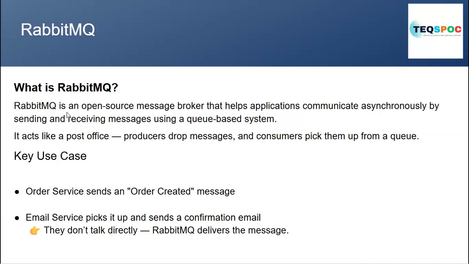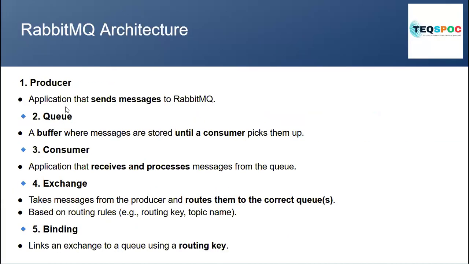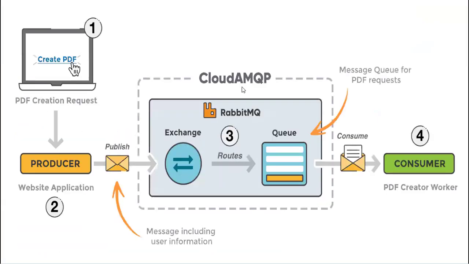So what is a message queue? A message queue allows applications to communicate by sending messages to each other. In RabbitMQ we basically use a queue, which is used for storing the data.